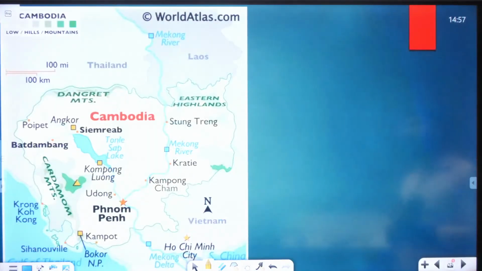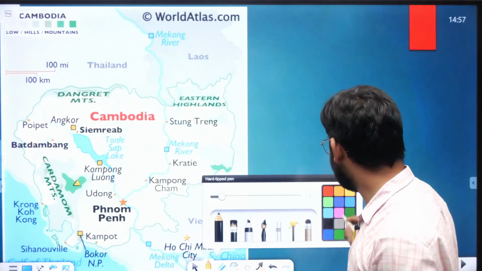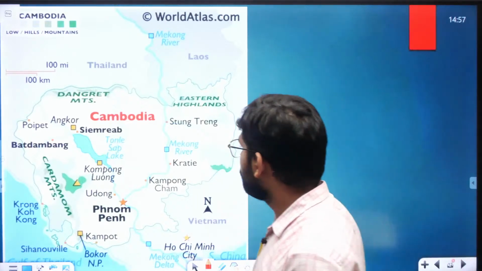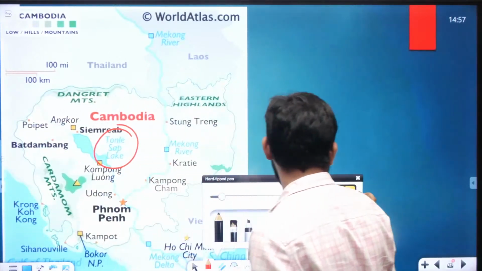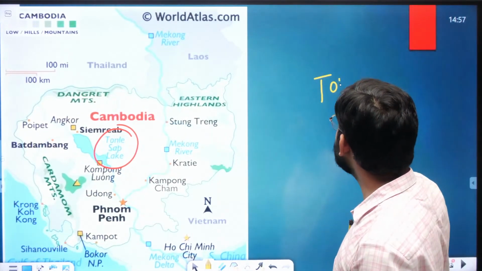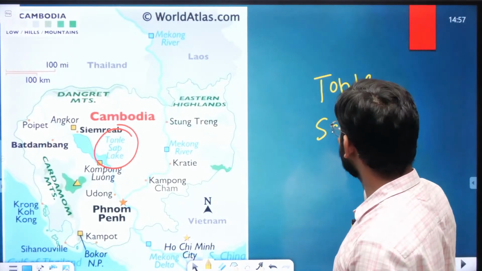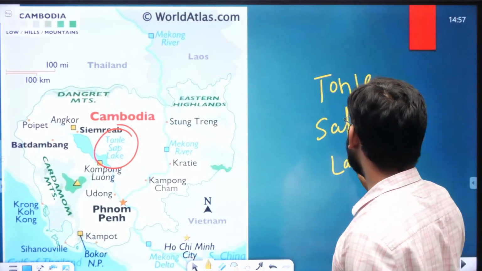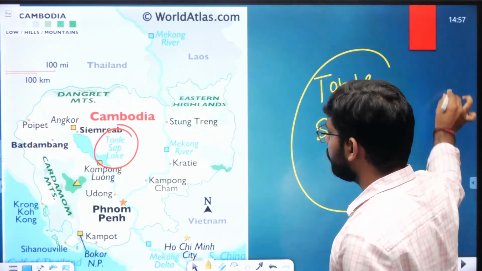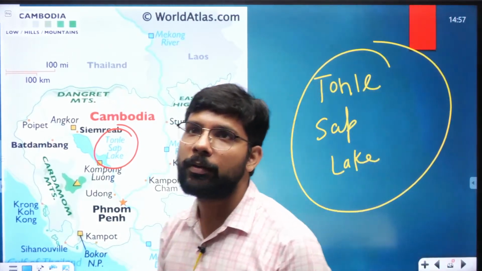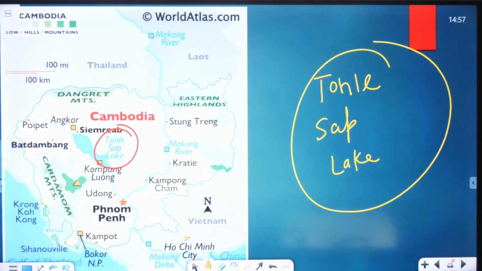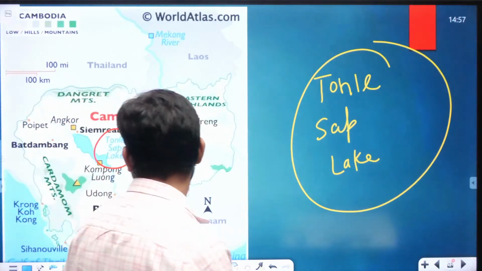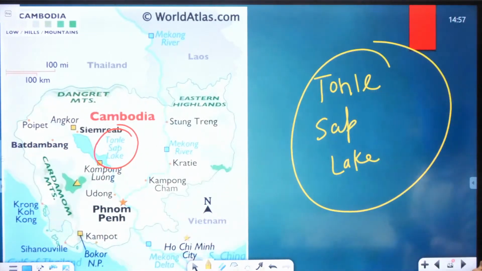Now let's see here. There's a lake as well in Cambodia. You can write down the name Tonle Sap Lake. I'm writing here. There's a lake in Cambodia, that's a major lake, Tonle Sap Lake in Cambodia. Okay? Let's move to the next one.